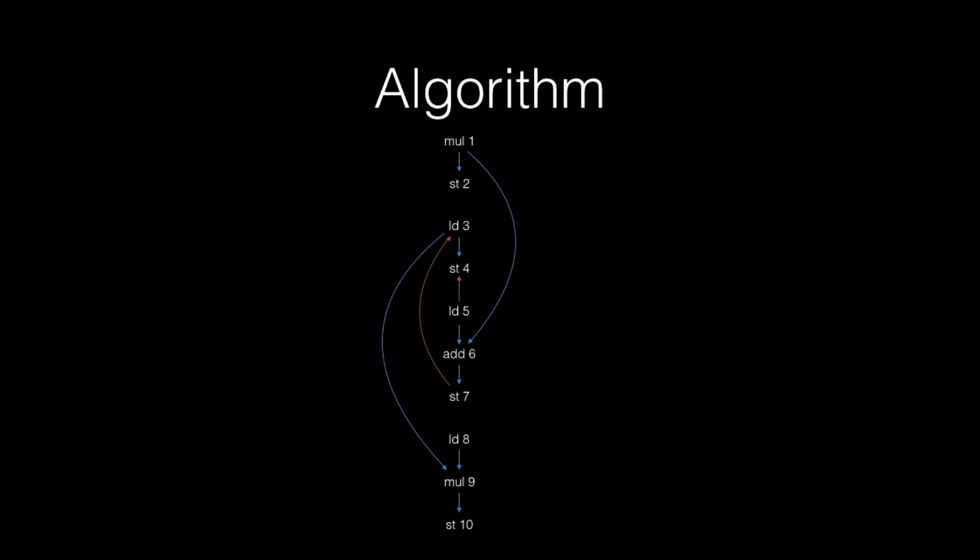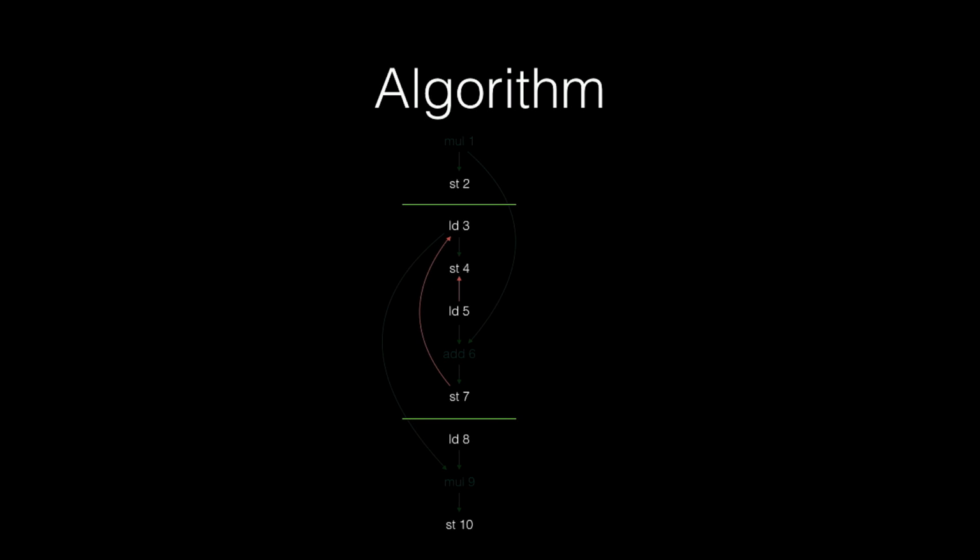The initial partition algorithm uses only memory operations, so we remove everything else, and only the backward dependencies. And the goal here is to isolate these backward dependencies into their own partition. So we create boundaries such that there's no edge spanning across the boundary. So we had one here and one here.